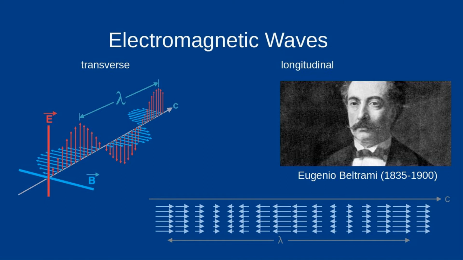One also speaks of Beltrami fields, which are named after the Italian mathematician Eugenio Beltrami and are known in fluid mechanics. Here the fields oscillate in the direction of propagation, as is the case with sound waves. This opens up completely new application possibilities. These longitudinal waves cannot be shielded. Some authors also speak of scalar waves in this context, but this is not a correct term.